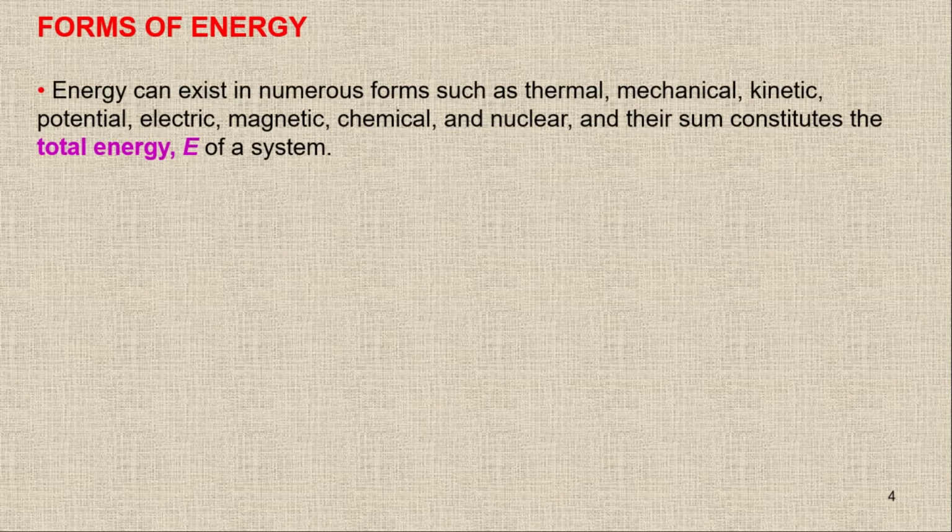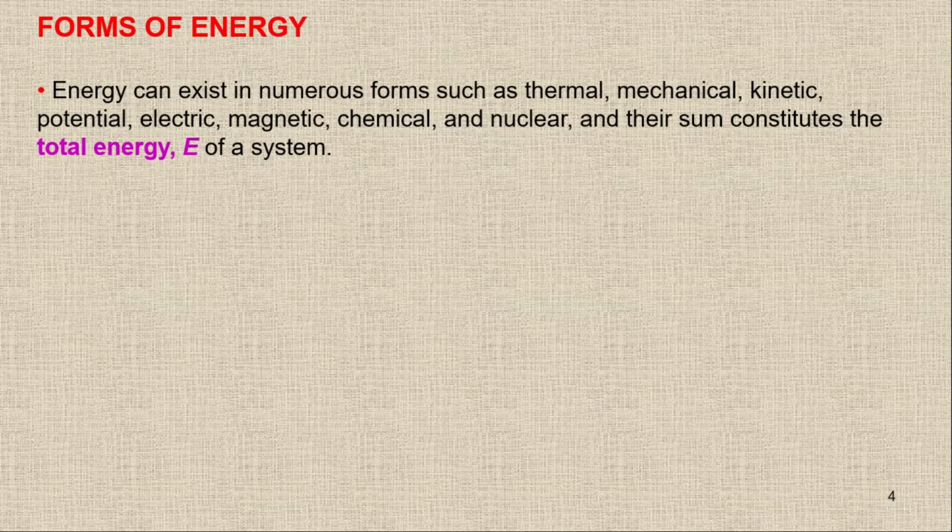We already know that there are different forms of energies. We have kinetic energy, potential energy, chemical energy, electrical energy, mechanical energy, nuclear energy, and solar energy.